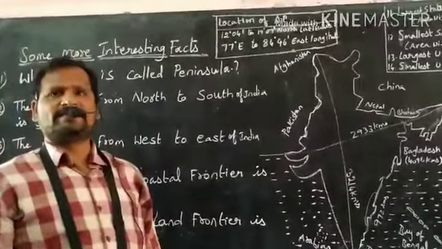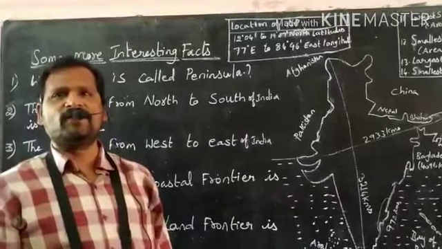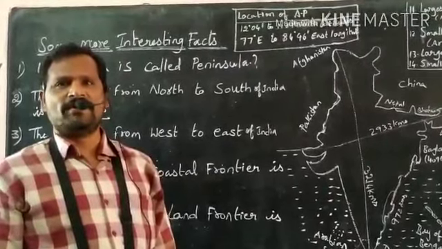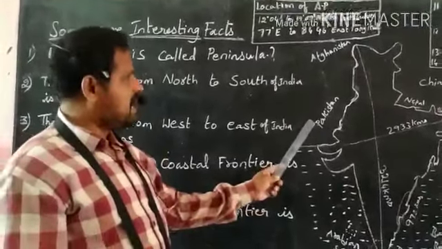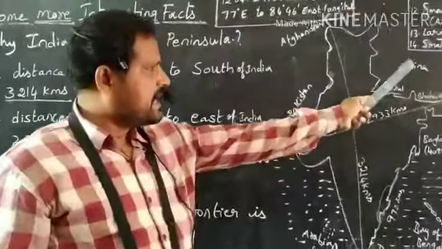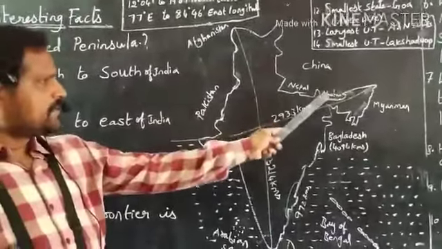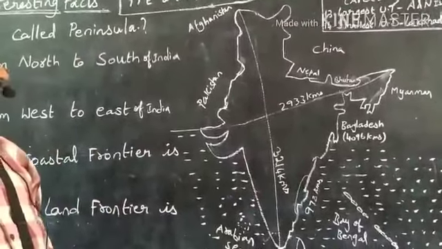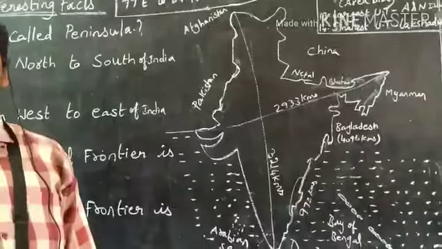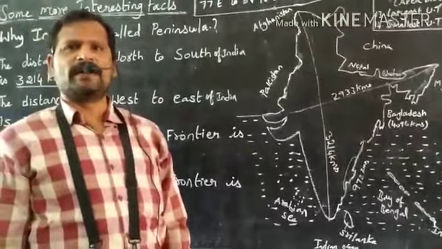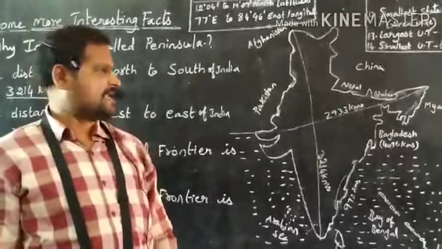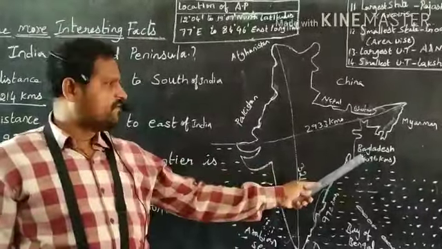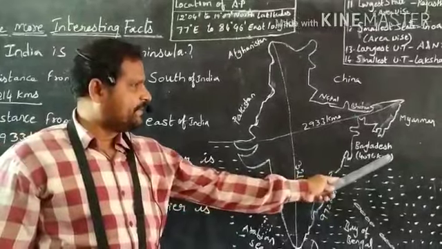What are the neighboring countries that share a boundary line with India? Pakistan, Afghanistan, China, Nepal, Bhutan, Myanmar, and Bangladesh share the boundary line with India. Which country shares the longest boundary line with India? None other than Bangladesh. The boundary line it shares with India is 4,096 kilometers.